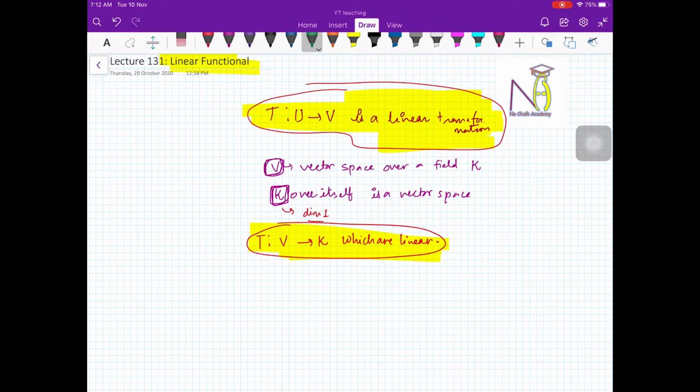First let me tell you, such transformations which are from the vector space to the field, where the field is treated as a vector space over itself, are called linear functionals.